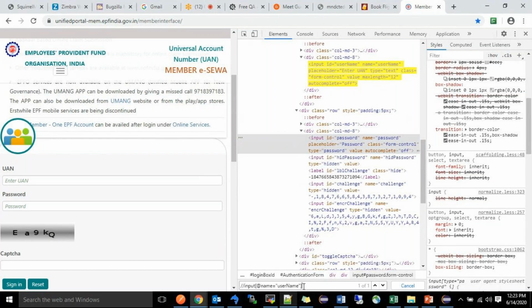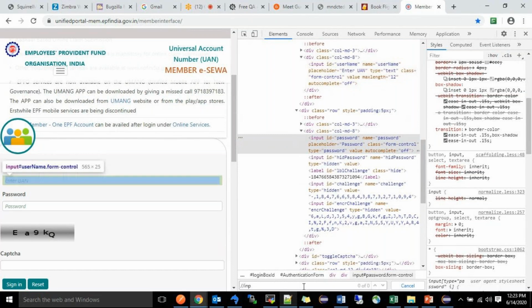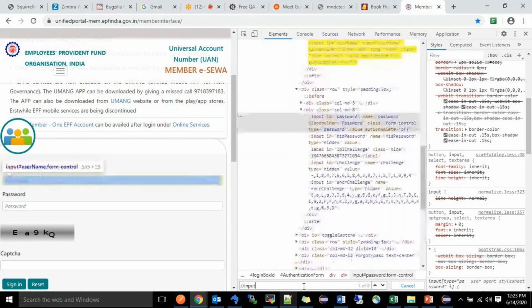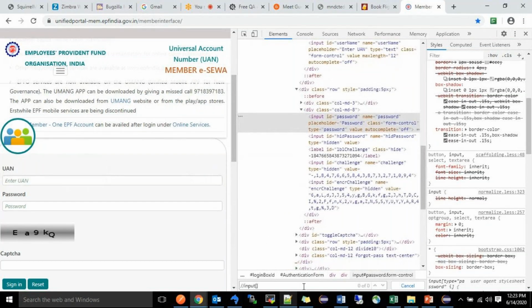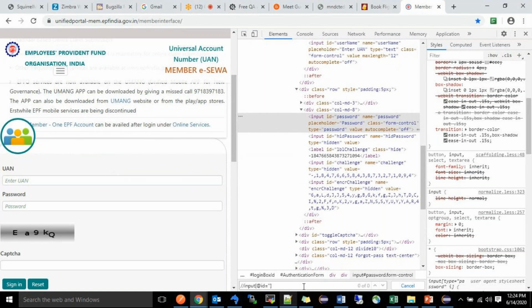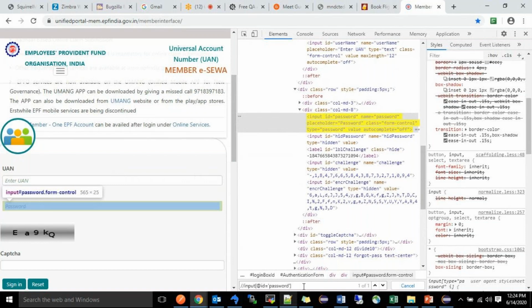Now I will write one more, the XPath for the password text field. // means the entire page. If you are using a laptop or system, you can also try. Then input, that is the tag name, in the braces at ID equals, in single quote I will write password. Okay, now it is highlighted.